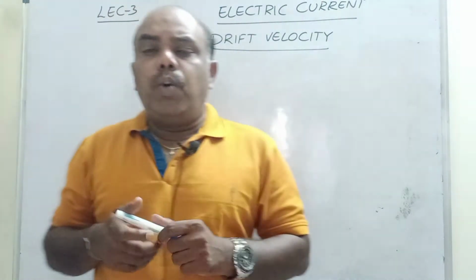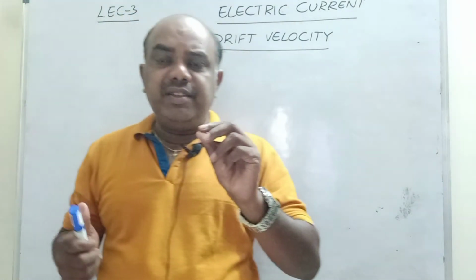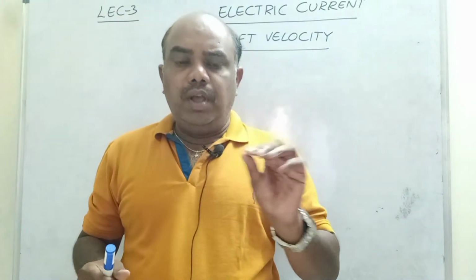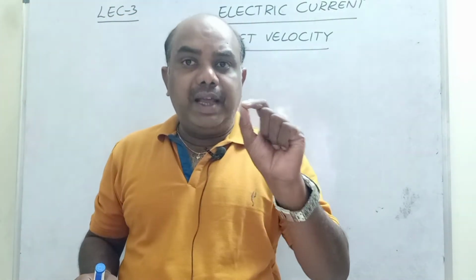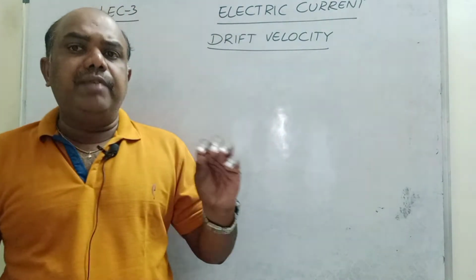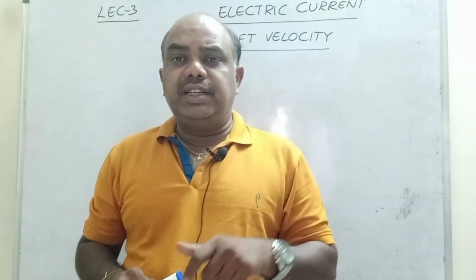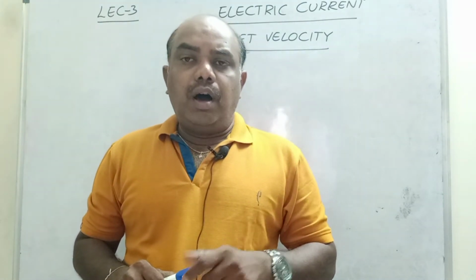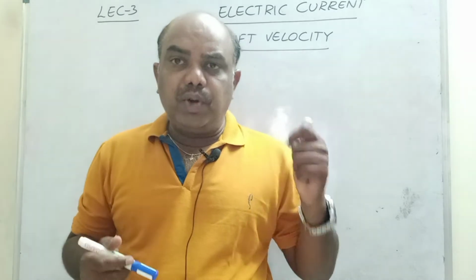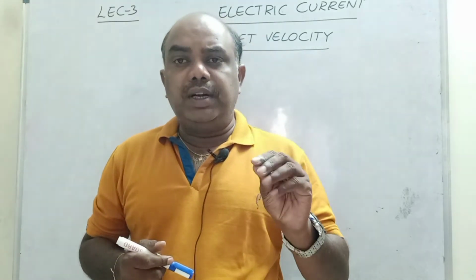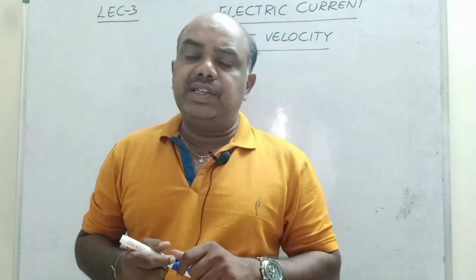First of all, what is meant by drift? Drift means very slow movement. Very slow movement of the electron is called nothing but drift. Why does drift happen? When does drift velocity take place? All these things we will see. First of all, before going to drift velocity, you need to understand two important definitions.